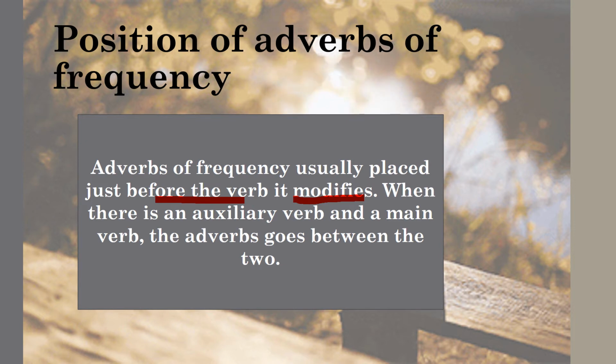Then when there is an auxiliary verb. What are auxiliary verbs? They are helping verbs. If you have a helping verb, an auxiliary verb, in a sentence and a main verb, that is an action verb, then the adverb of frequency goes between the two. Here two means the auxiliary verb and the main verb. With the examples we can see.